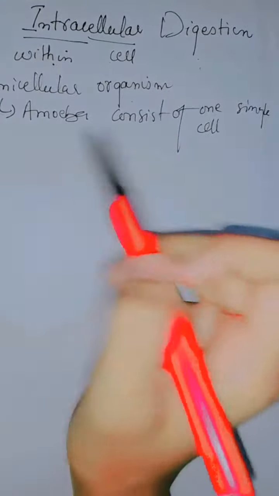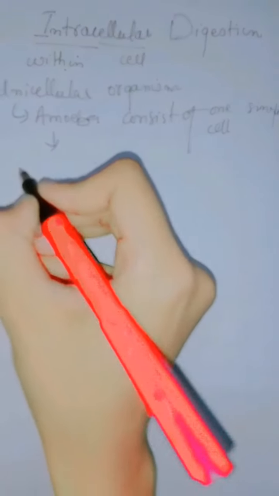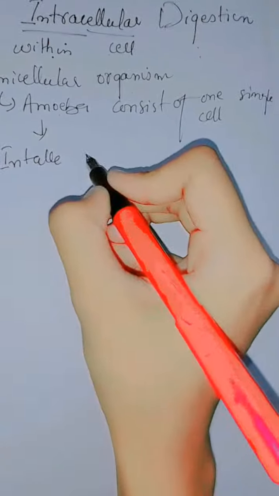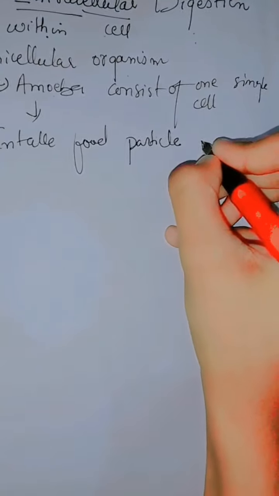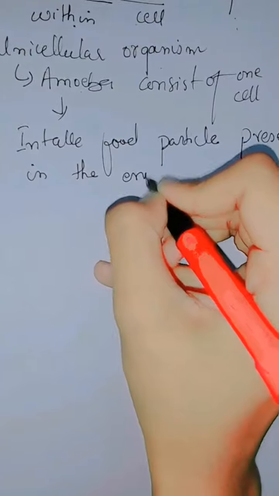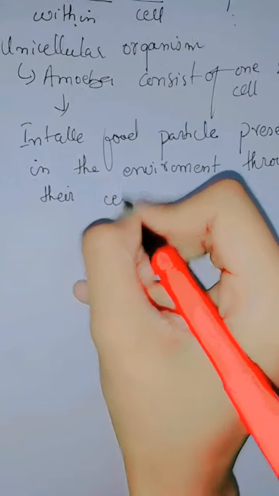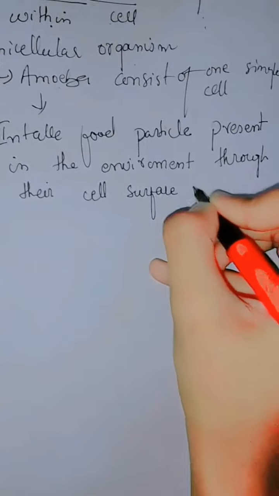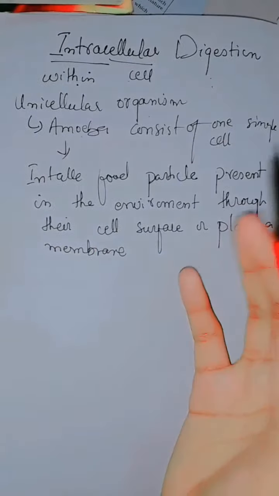So in amoeba there is intracellular digestion, means it will take in the food particles, the food molecules present in the environment, through their cell surface or plasma membrane.